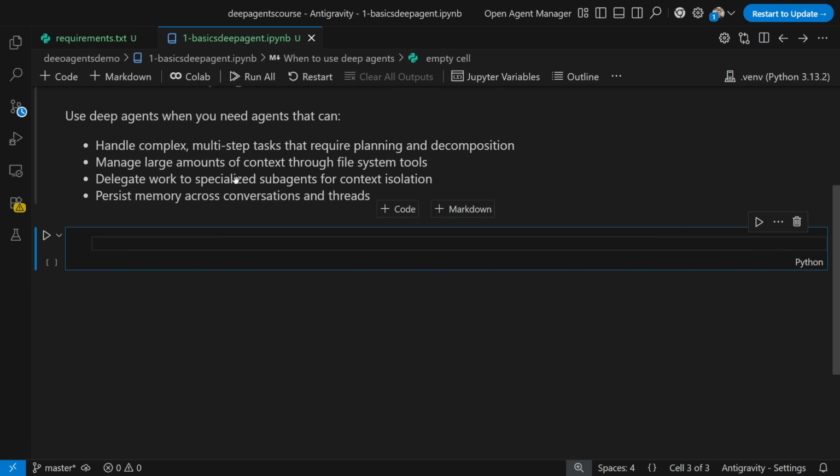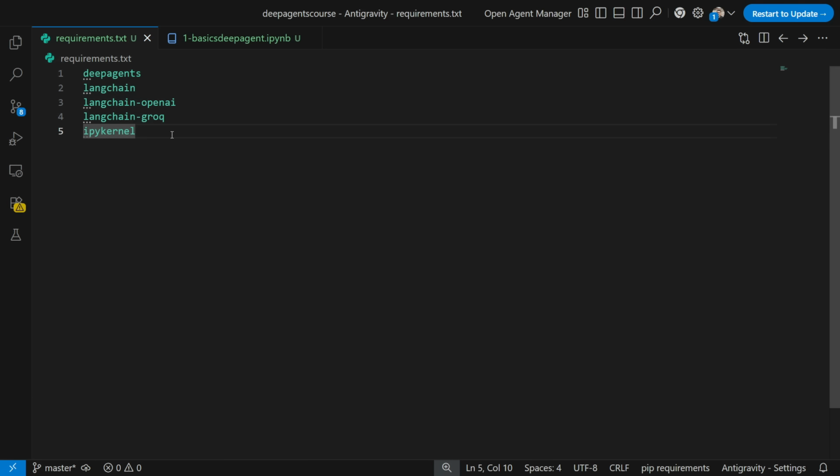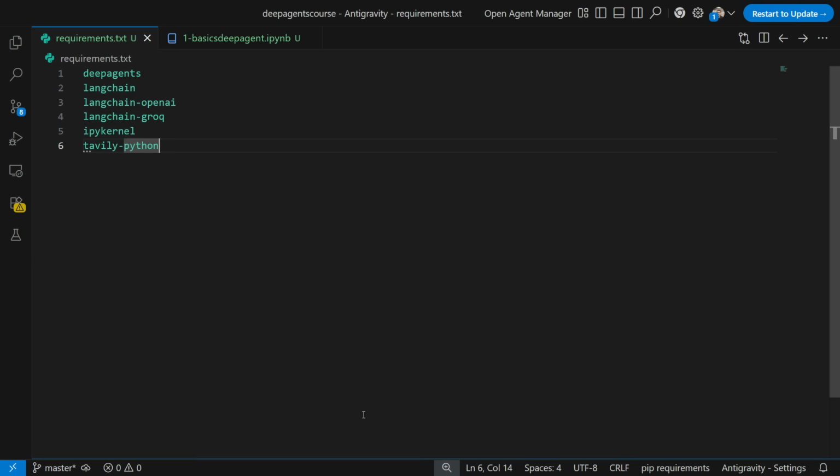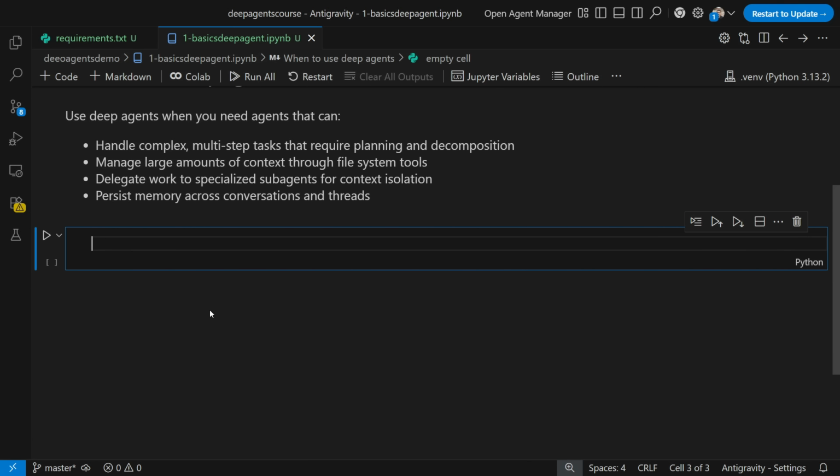Now, I will also be installing one more library, which is called Tavily Python. And this will be an important library. I'll tell you just in a while because I'm going to use Tavily. If you have seen in the Langchain module, I've shown you how to use Tavily in the form of a tool integrated with any kind of agents. So I'll write uv add -r requirement.txt. Once this is done, this is perfect, right?